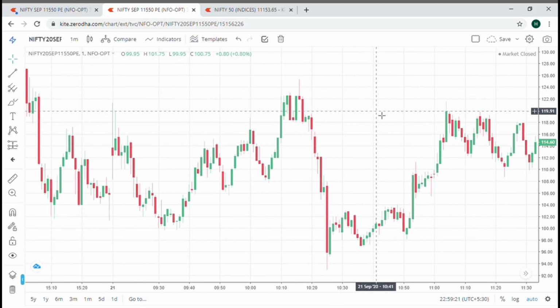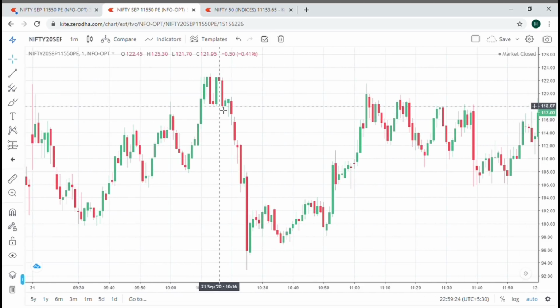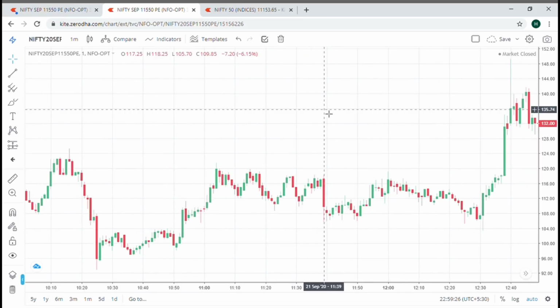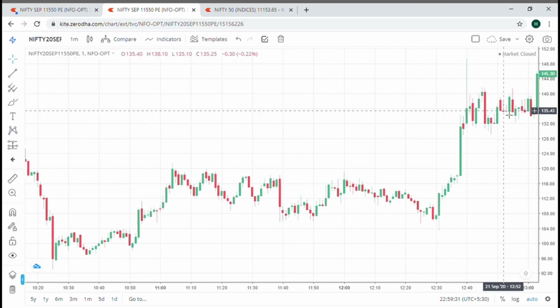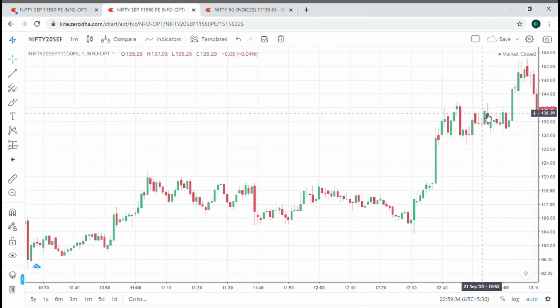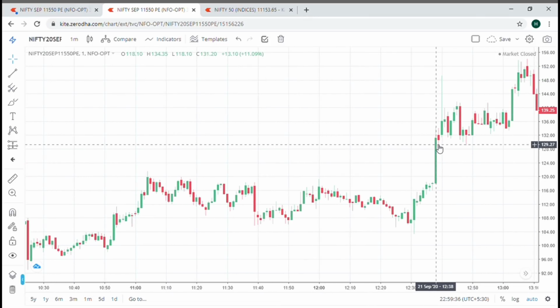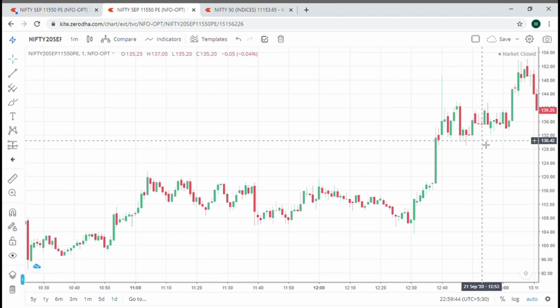Now we'll again wait till this 125.30 high is broken. This high is broken somewhere around this candle, which is 12:38, and then it straight away sustained for 15 minutes above this. So it was broken on 12:38, and we will wait again for 15 minutes, and that is 12:53. So we will take entry on this candle because it has broken its previous high and it has sustained 15 minutes above it.